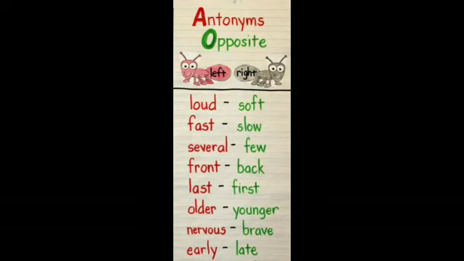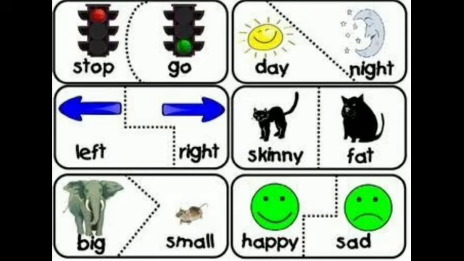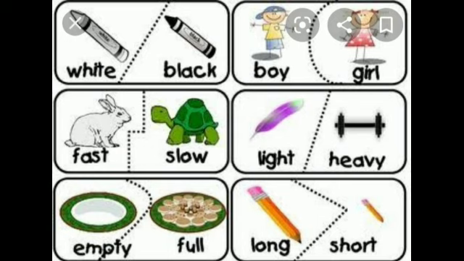Loud, soft, fast, slow. Then several, few. Front, back. Last, first. Older, younger. Nervous, brave. And early, late. Some other antonyms are stop, go. Day, night. Left, right. Skinny, fat. Big, small. Happy, sad. White, black. Boy, girl. Fast, slow. Light, heavy. Empty, full. And long, short. These are some of the examples of antonyms.